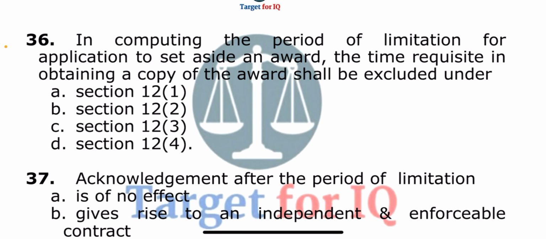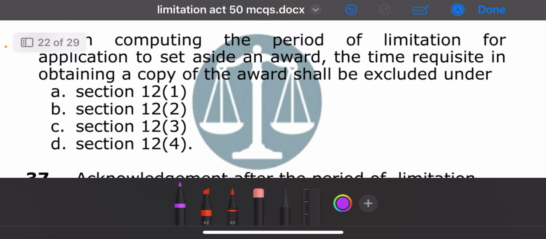Next question, in computing the period of limitation for application to set aside an award, the time requisite in obtaining a copy of the award shall be excluded under. The options are A, section 12 subsection 1, B, section 12 subsection 2, C, section 12 subsection 3, or D, section 12 subsection 4. The correct answer is option D, section 12 subsection 4.